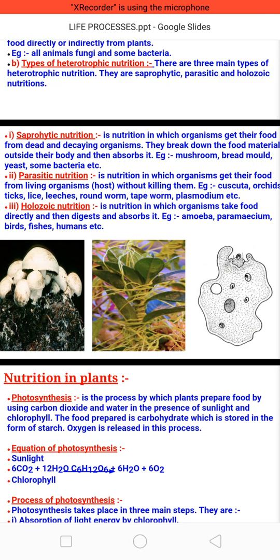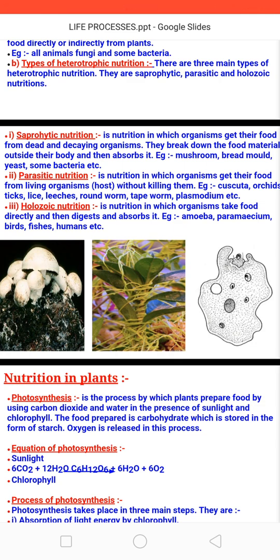Saprophytic: in this type of nutrition, organisms get their food from dead and decaying organisms. They break down the food material outside their body and then absorb it. Saprophytic is a type of nutrition in which the food is not broken down inside the body. It is broken down outside the body, and basically this nutrition is taken from dead and decaying organisms.